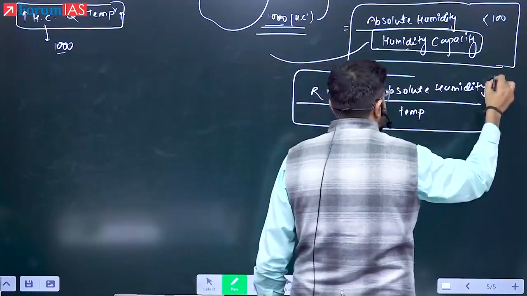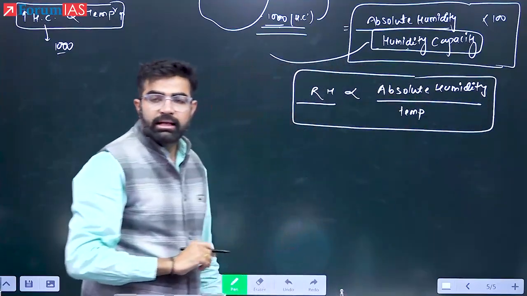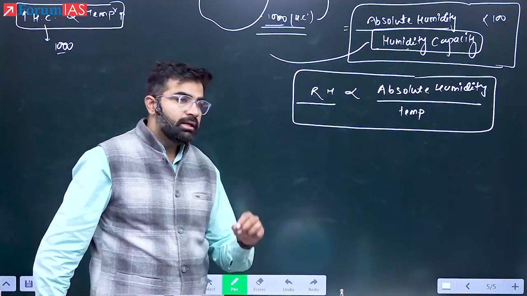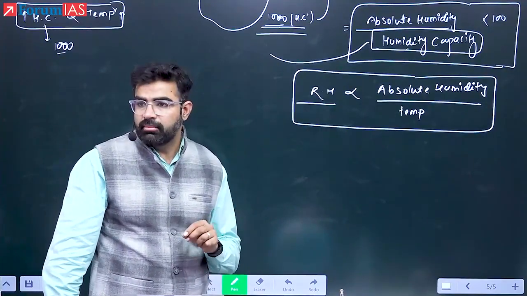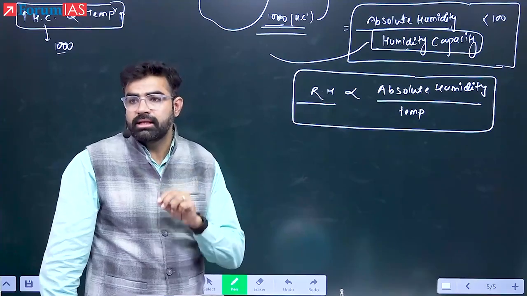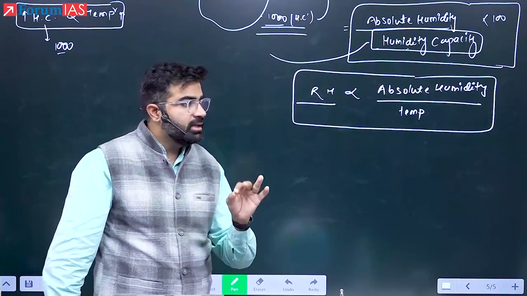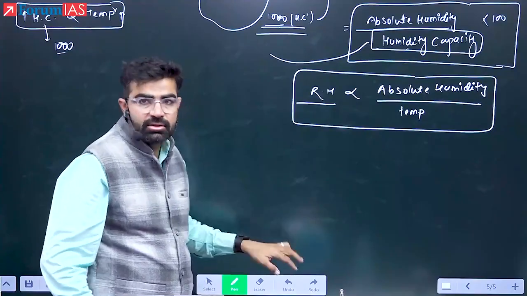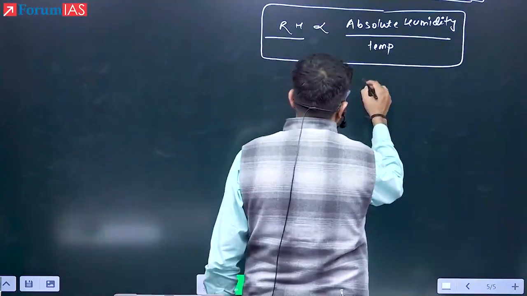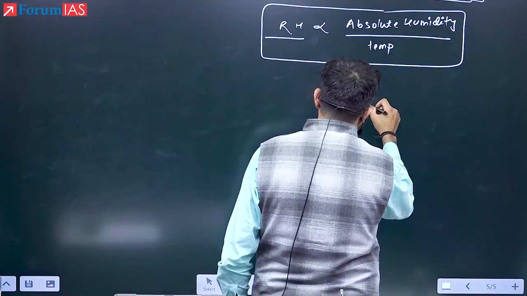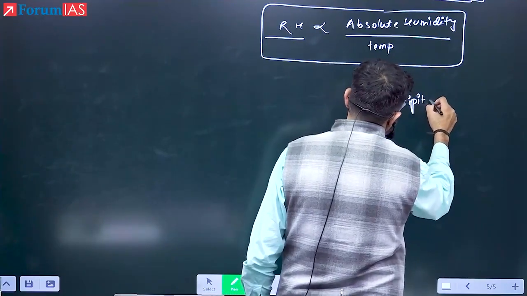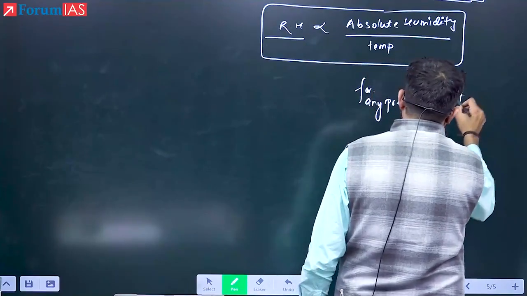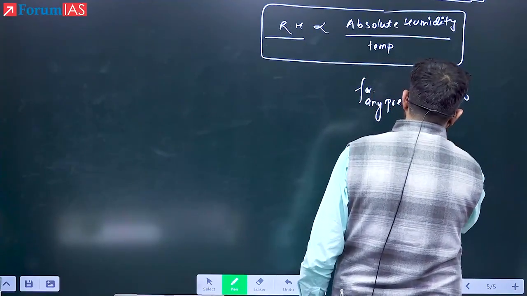Now see here. Please remember one thing. For any type of rainfall to occur, you need a fully saturated air pocket. When I say fully saturated, it means it must have 1000 ml of moisture, operating at 100% RH. Now please remember this one. For any precipitation to occur, what is required?